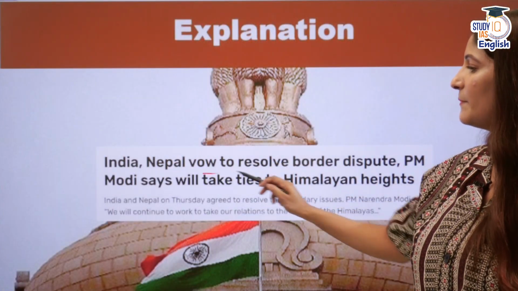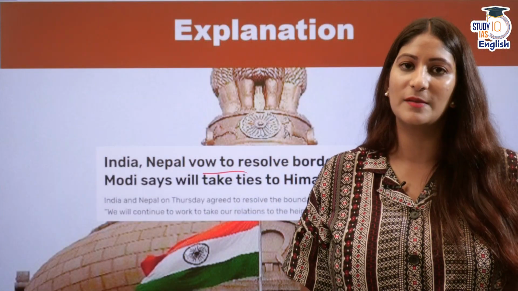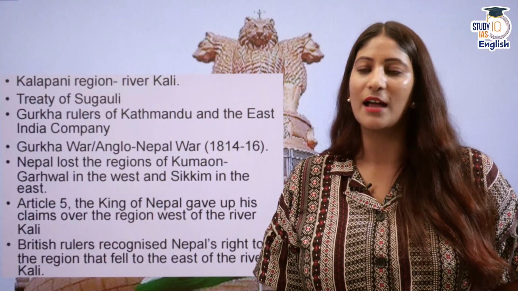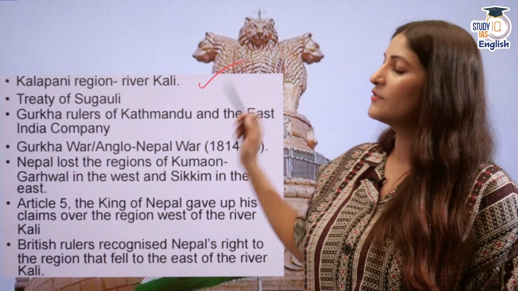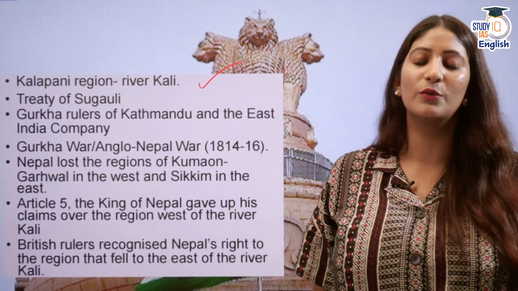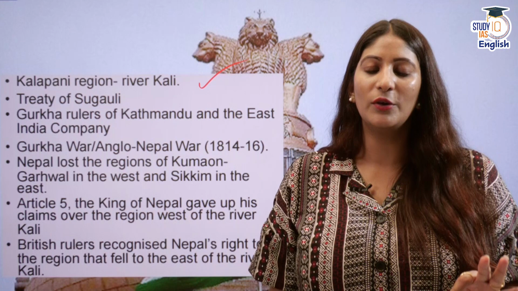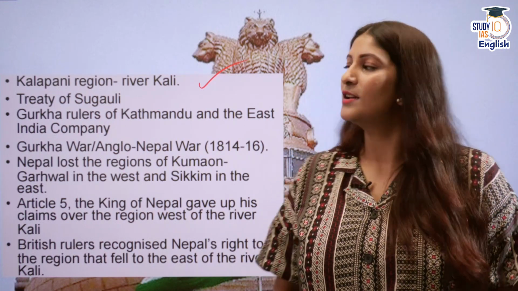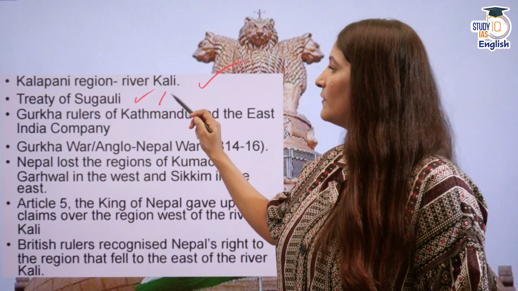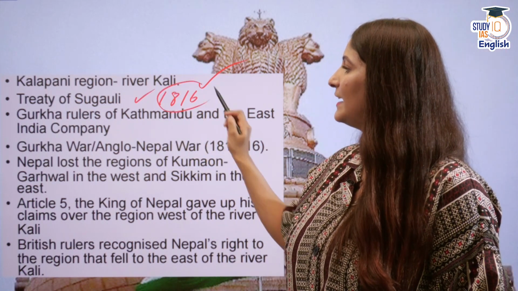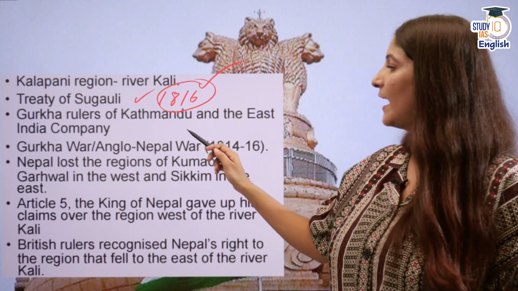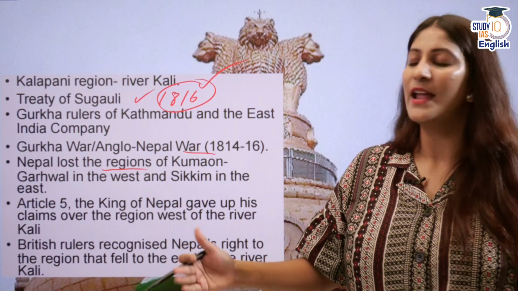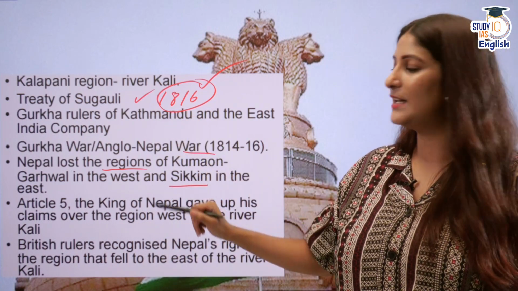Now, India and Nepal vow to resolve the boundary dispute with respect to these areas, and that is why this question has been asked. Kalapani region is where the river Kali flows. Through the Treaty of Sagauli, the boundary was created between the then British India and the Gurkhas. This treaty, which was signed as well as ratified in 1816, came after the Anglo-Nepal War. Nepal lost the regions of Kumaon and Garhwal in the west and Sikkim in the east.